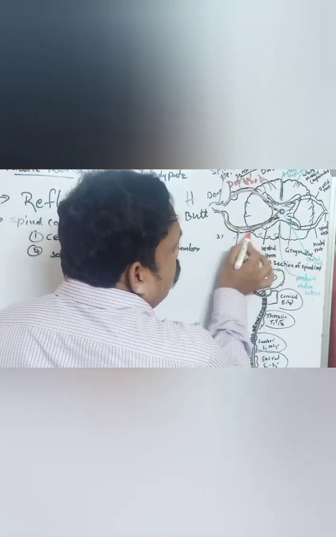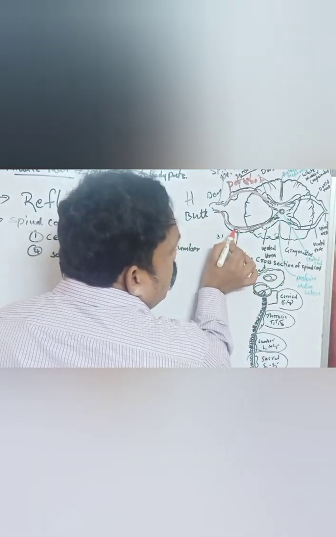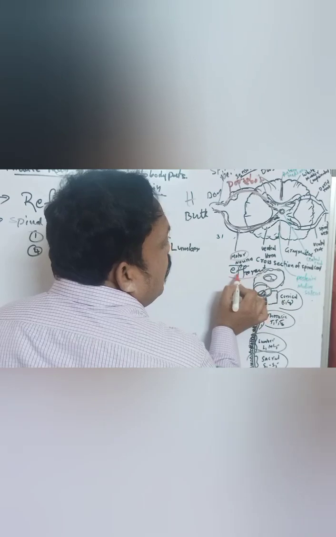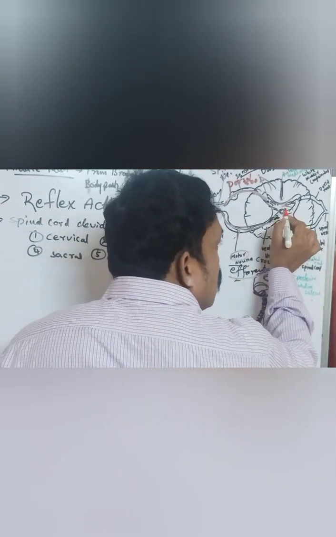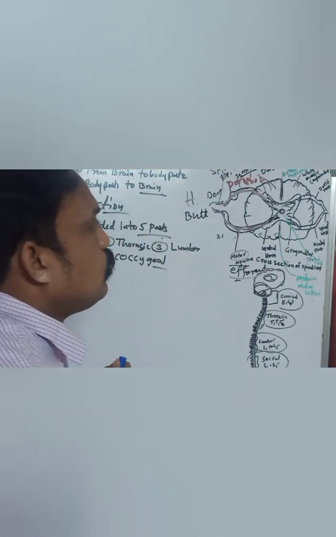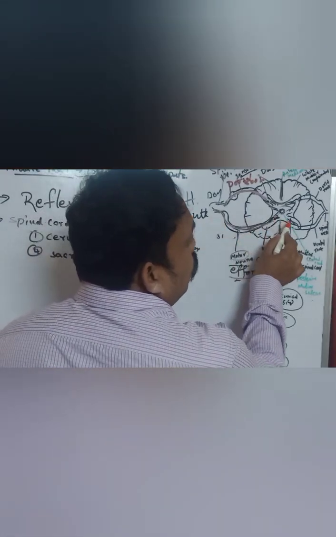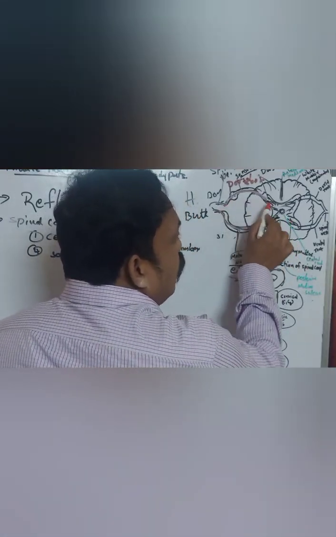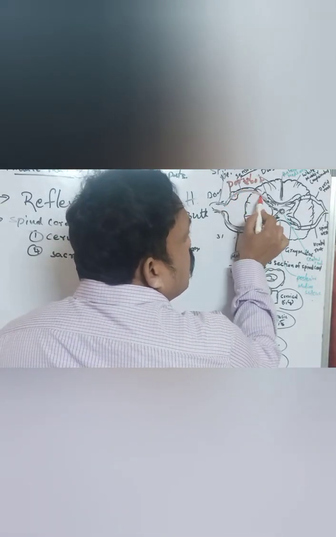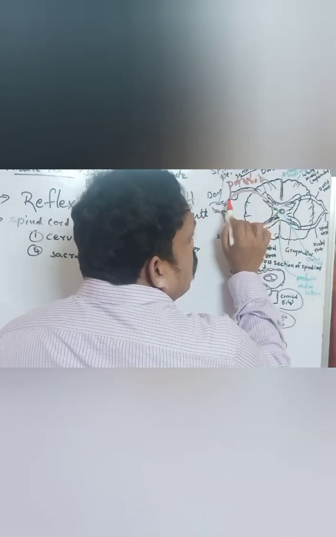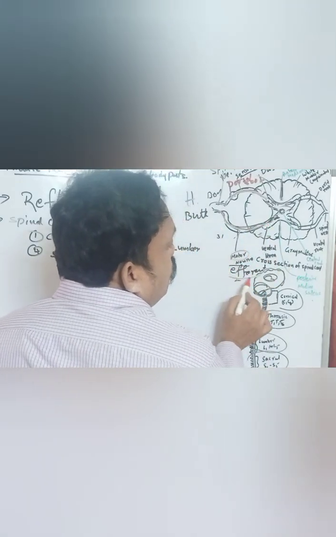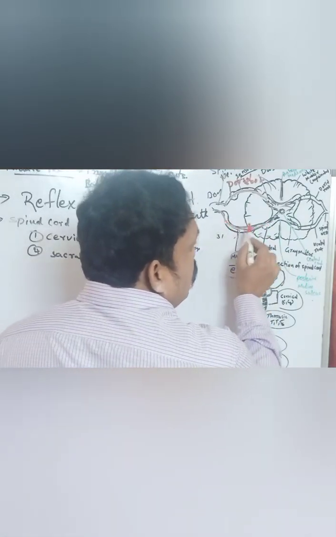And this one, down here, posterior, is the ventral root, which we can call motor neuron, efferent neuron. It sends messages from the brain to the body parts. So the spinal nerves are connected with the spinal cord, and spinal nerves are connected with the dorsal root and ventral root. The dorsal root passes sensory messages and consists of sensory neurons, and the ventral root consists of motor neurons, efferent neurons. These are connected with the spinal cord.